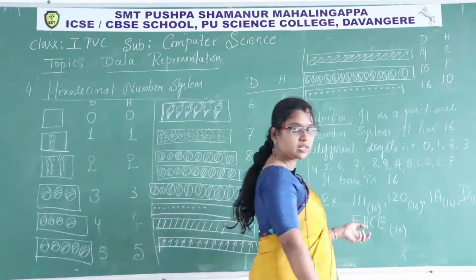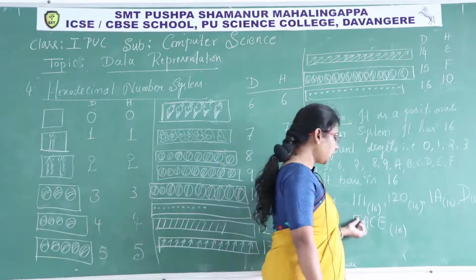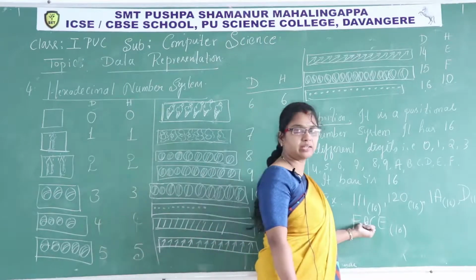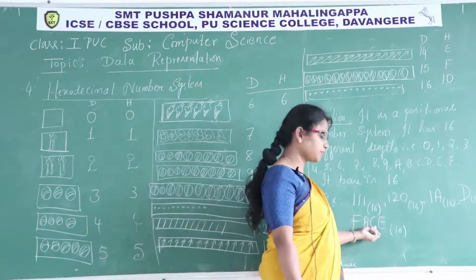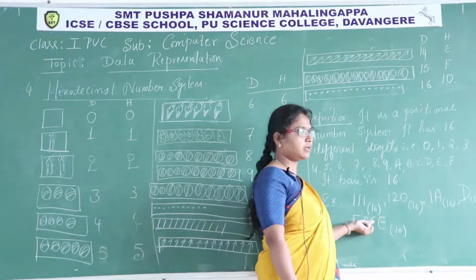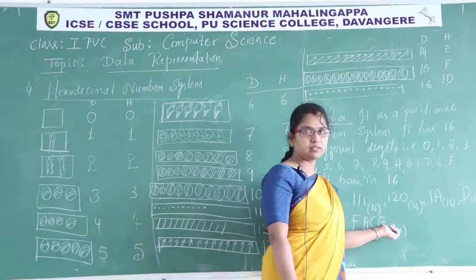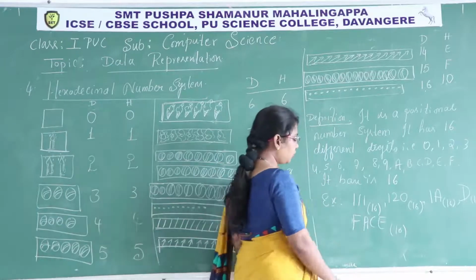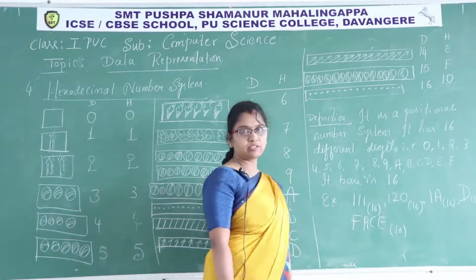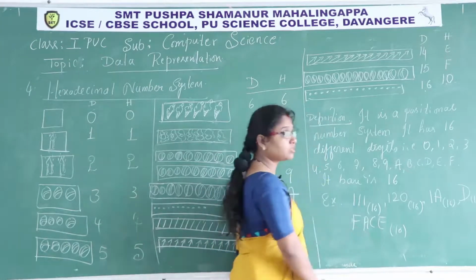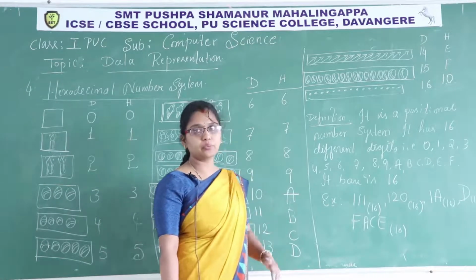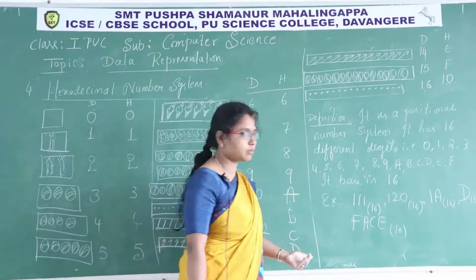Because F is the face value of some quantity, isn't it? F means 15, A is 10, and what is the value of C? A, B, C, 10, 11, 12, this is 12, isn't it? But we should not write it as it is, F means 15, not like that. There is a particular conversion. This face represents which quantity in decimal. Further, we will discuss how to convert one number system to another number system.